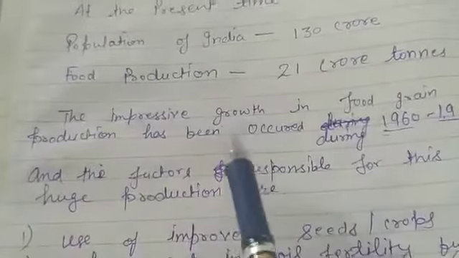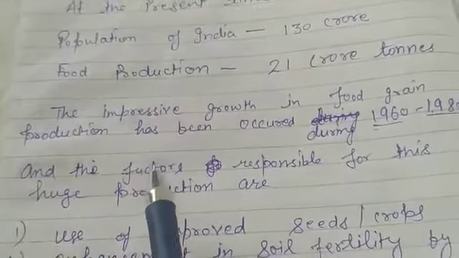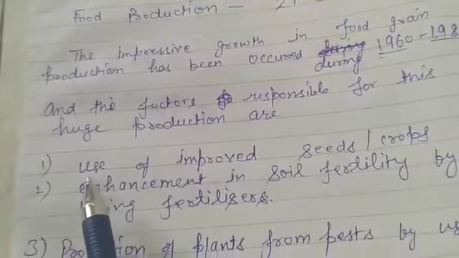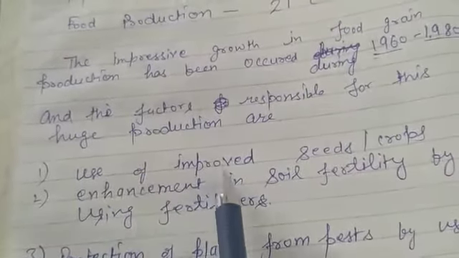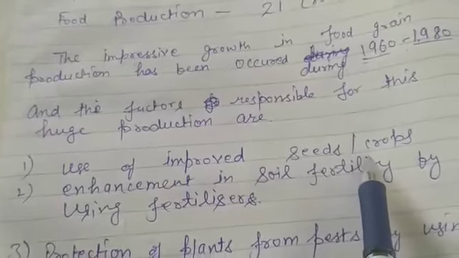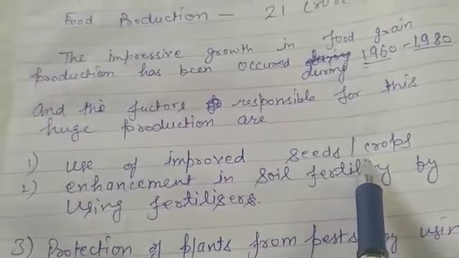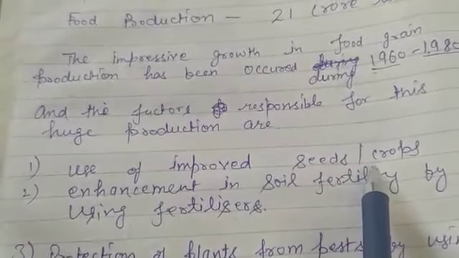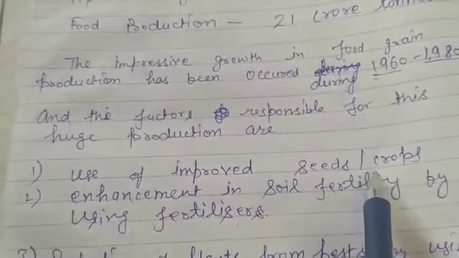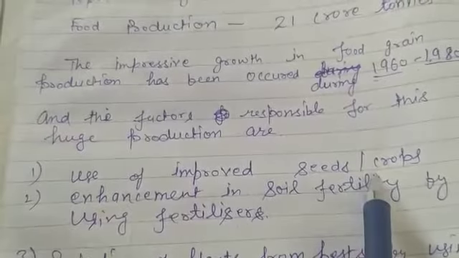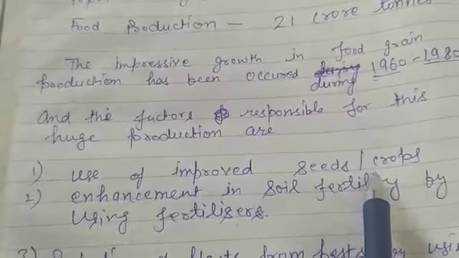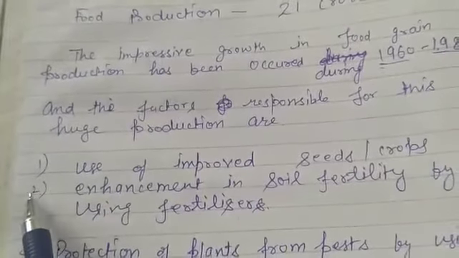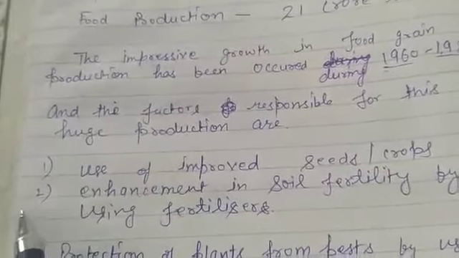Okay, so how is it possible? The factors responsible for this huge production are: first one, use of improved seeds and crops. Students, you know that different kinds of seeds are available in the market which we can use in our field, which can give us proper or more benefit by using those seeds. For example, hybrid seeds, understand.